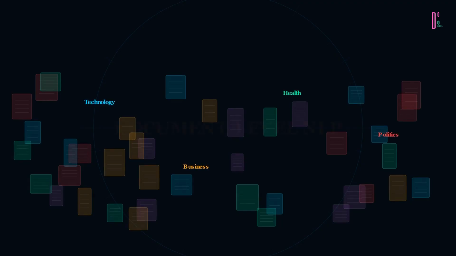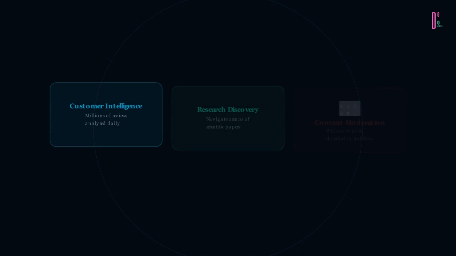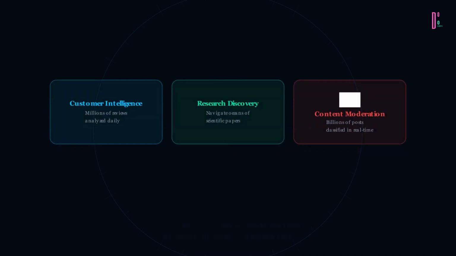Document-level NLP is how machines understand not just sentences, but entire collections of human thought. In this video, you'll watch documents organize themselves by topic, reveal their hidden sentiment, and declare their stance, all automatically.